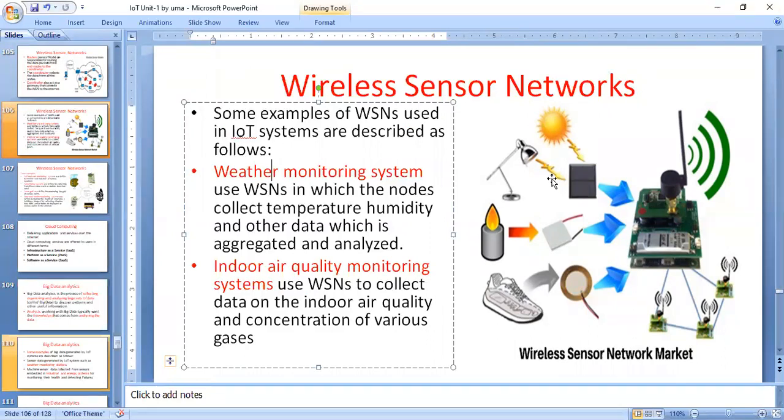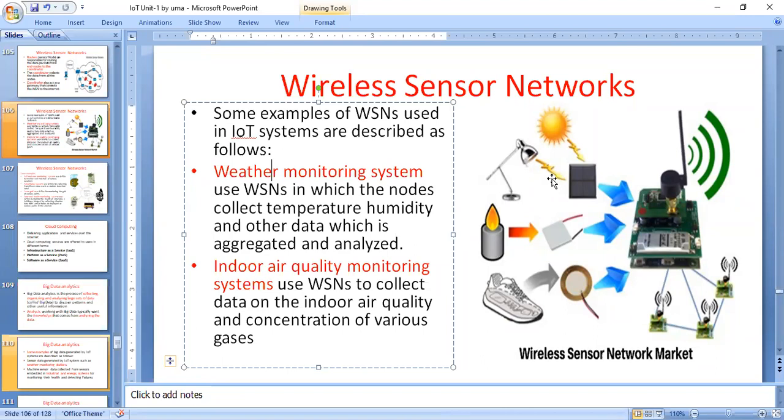For weather data, that means humidity, in a particular time what is the humidity, and in a particular time what is the temperature, that means the decreasing and increasing of temperature. In the month of March what is the temperature, in the month of June what is the temperature, and this year 2020 what is the temperature. That means, what are the changes in temperature.